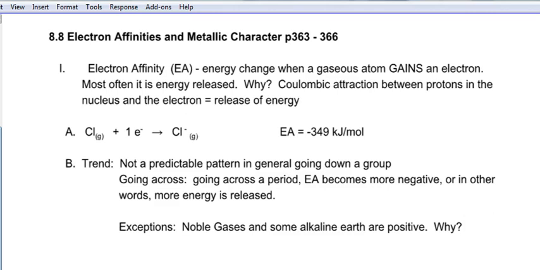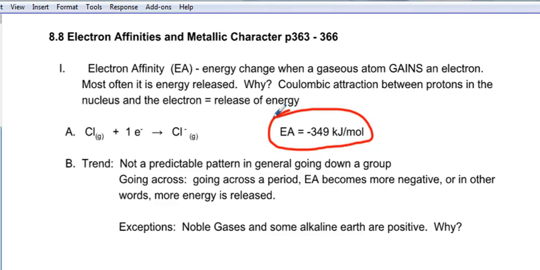So here I have the neutral chlorine, and it gains one electron to make the chloride ion. And look how much energy is released right here. A lot of energy is released, 349 kilojoules per mole. That's a pretty big amount. So the trend here, again, this is all about trends, periodic trends, not a predictable pattern, in general going down a group. Rule of thumb, but not 100%, is that the electron affinity is going to go down as you go down a group. But going across a period, the electron affinity becomes more and more negative, or in other words, more energy is being released.